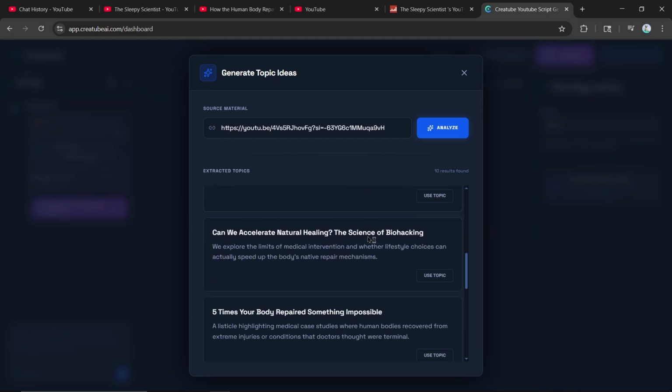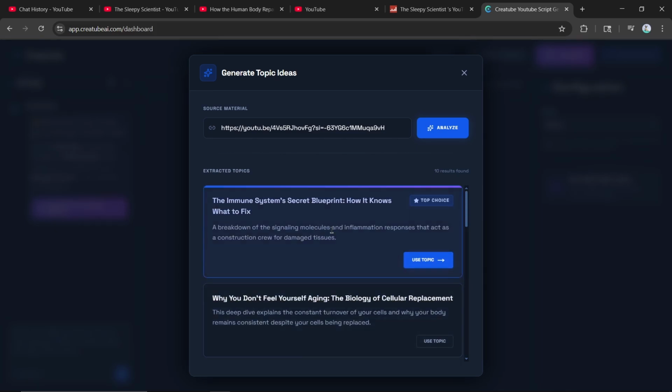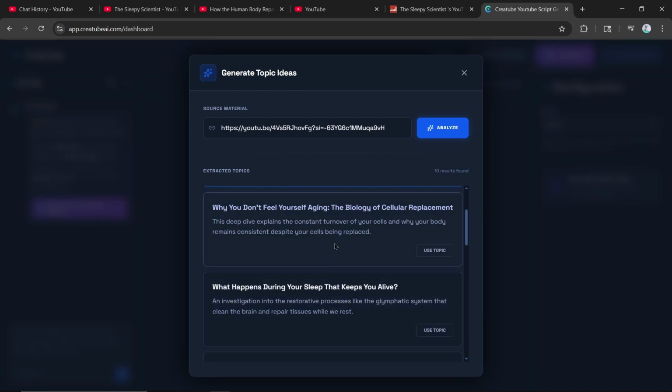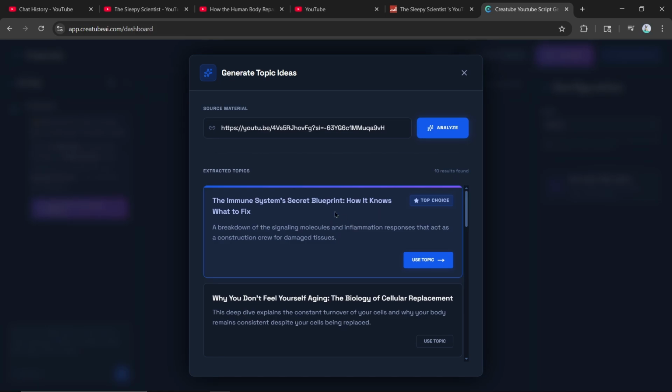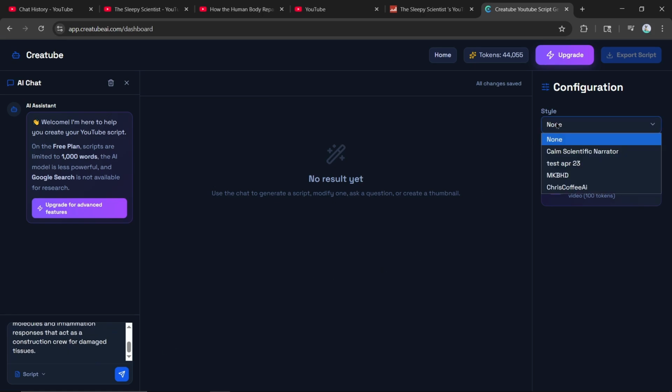As you can see, you can just scroll down and find the ones that you like. It also has the top choice, which is basically the topic that it thinks is the best choice for you to go with. So you can pick any one of these or you can pick the top choice. We're going to go with the top choice, so you're going to select this one. And as you can see, the prompt with the description and everything is over here, ready to use in AI. Next, you want to make sure you select your style. So we're going to select the one that we just created.